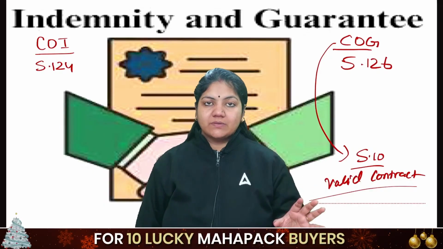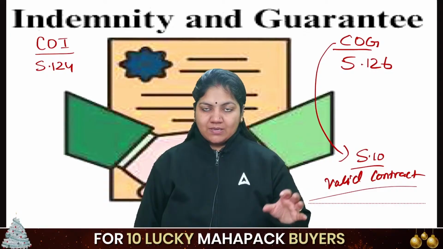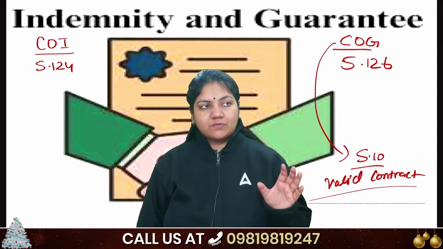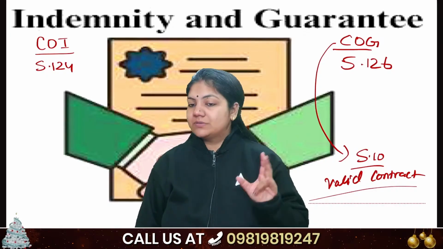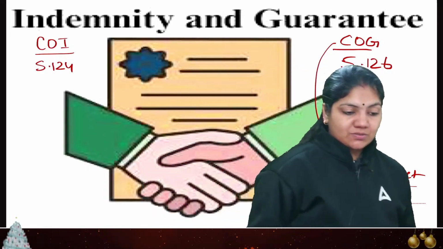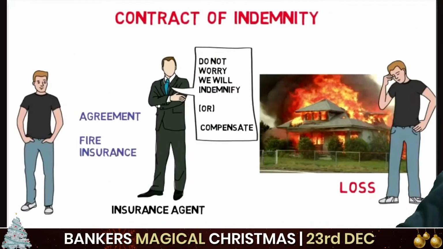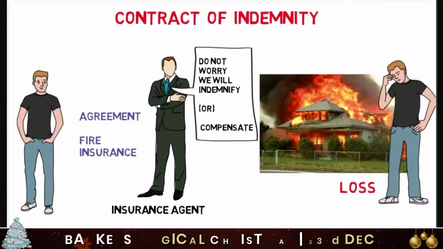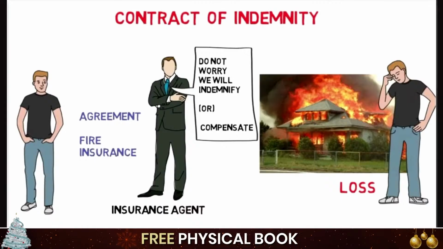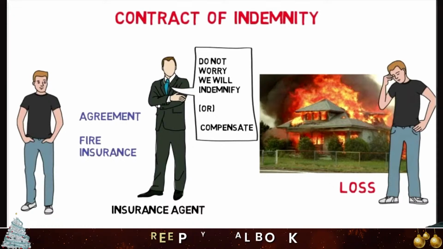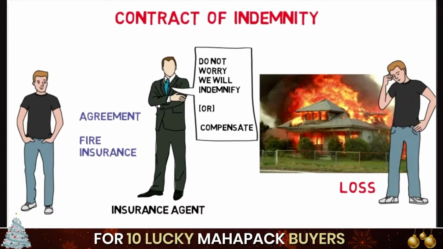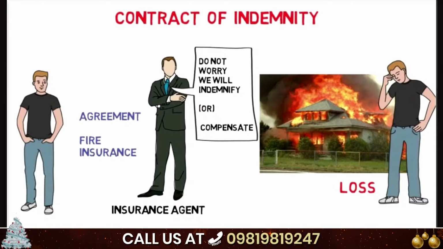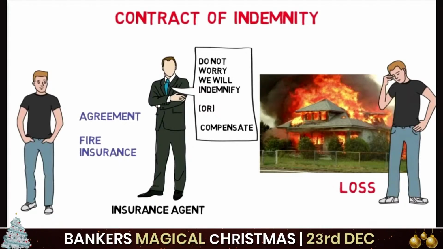One by one, we will discuss the meaning. Then we will do the summary session of your act, and then we will do questions. Class, I will explain this concept with one beautiful example. Please understand this example very carefully. Now see, this is a contract of indemnity. Here we have two parties. Suppose this is X and this is Y.